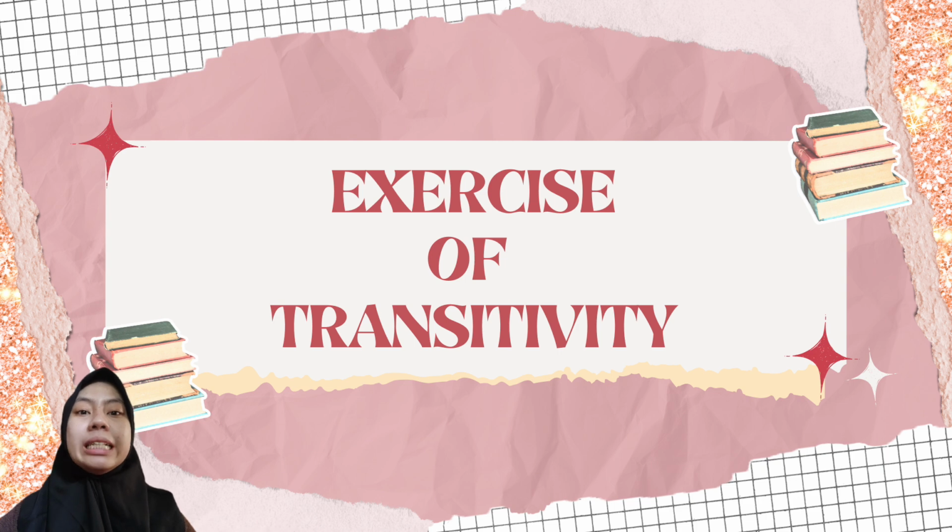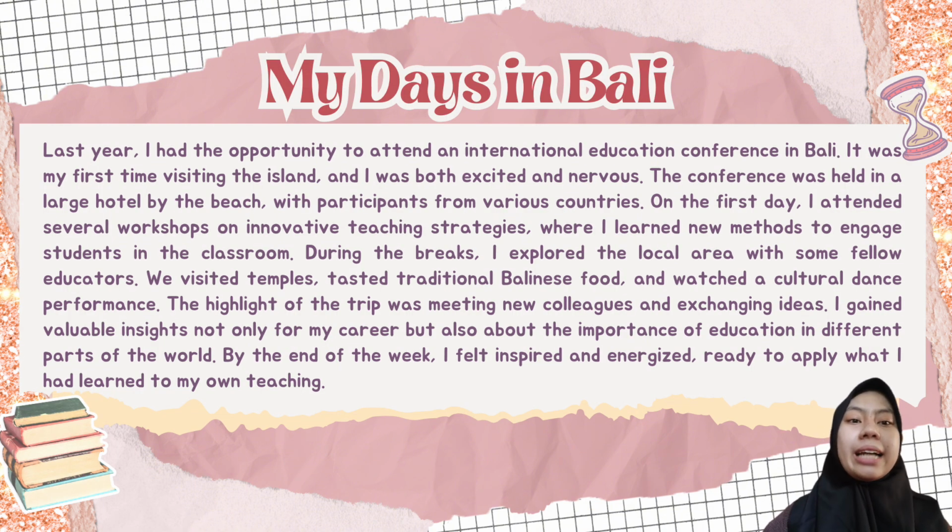Now that everyone knows the definition, elements, and types of transitivity, I have a text to analyze. Here is a recount text entitled My Days in Bali. The first thing we can do is to decompose or separate each sentence in the text. This is done to simplify the analysis process, and in this text entitled My Days in Bali, there are 15 sentences in it. The second thing that can be done is to find and determine which type of transitivity the verb of the sentence belongs to.